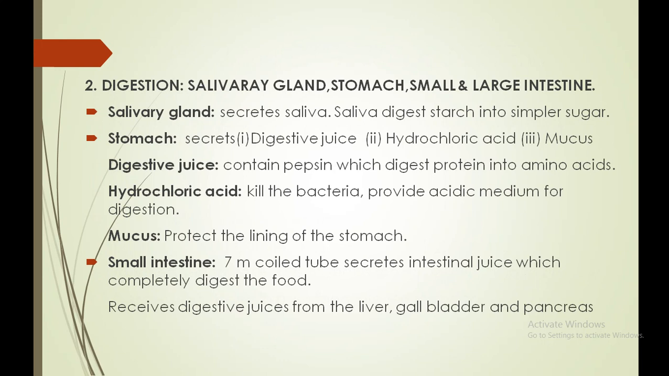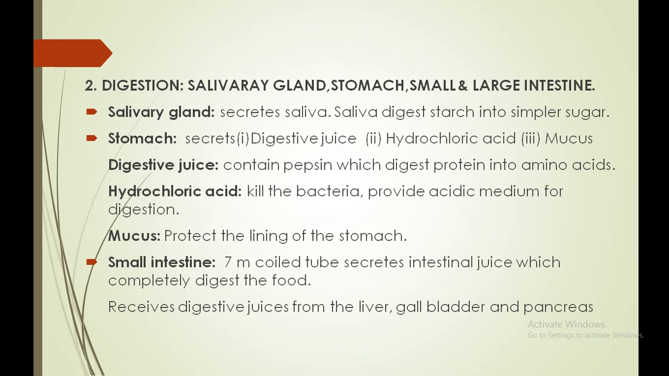So the stomach is a very small C-shaped sac-like structure. Okay, and it secretes a total of three juices: digestive juice, hydrochloric acid, and mucus. The digestive juice's function is to secrete the enzyme pepsin, and that pepsin digests the protein, converting it into amino acids.